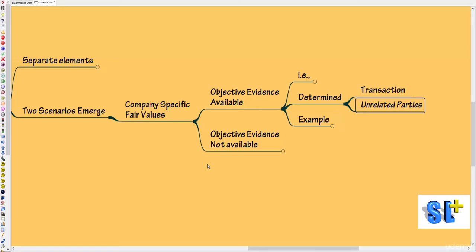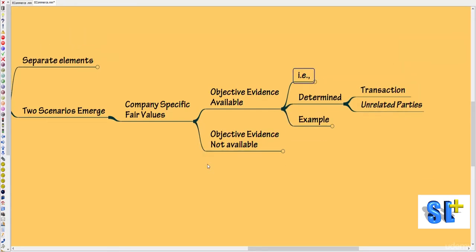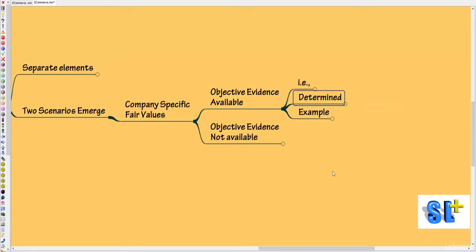Now you are unbundling them. When you unbundle them, you are trying to understand how much would have been received if each item is sold or serviced separately. So that amount should be determined only on the basis of the transactions that have been entered into with unrelated parties.